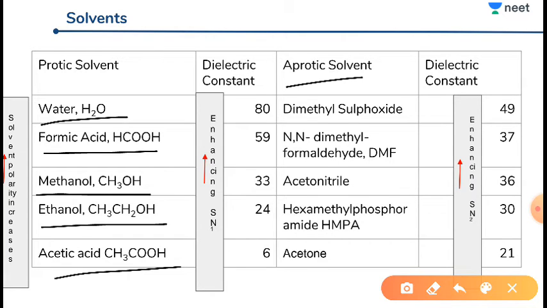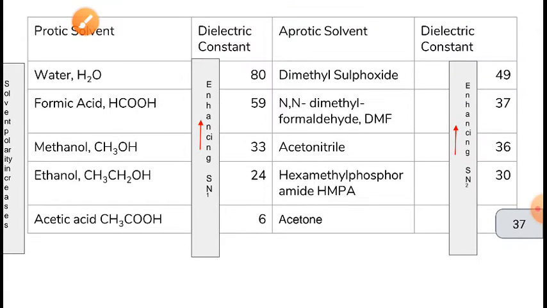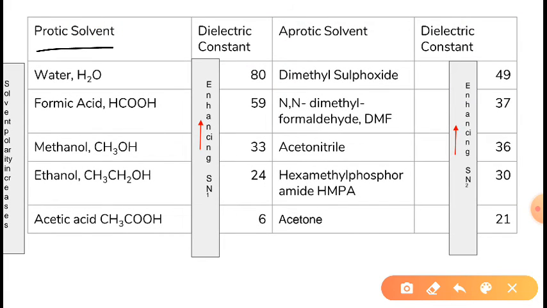Polar aprotic solvents are dimethyl sulfoxide, N,N-dimethylformamide (DMF), acetonitrile, hexamethylphosphoramide (HMPA), and acetone. These are the examples of polar protic as well as polar aprotic solvents.